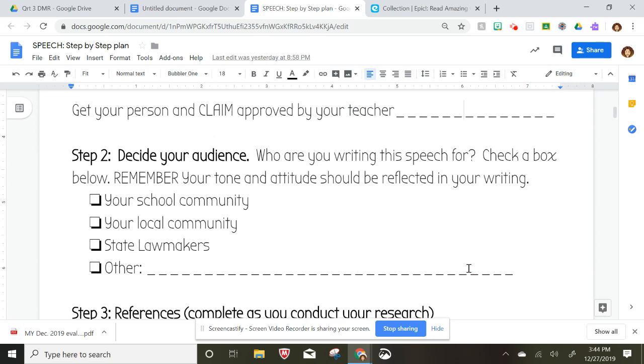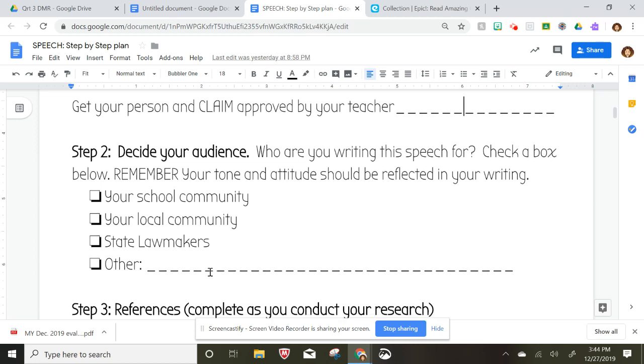The second step is to decide who your audience is. You can write for your school community, so that would be like Garden City, the teachers, students, administration. Your local community is like people in the Indianapolis area. State lawmakers would be people in the state of Indiana. And then there's always other. So maybe if we're writing about someone from church, you might want to include the people at that church.